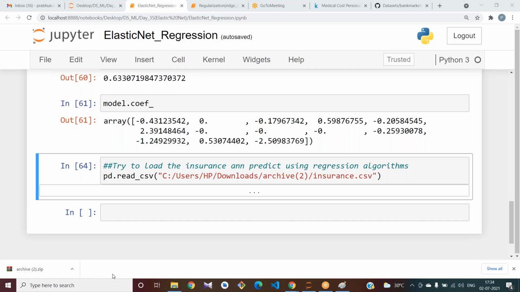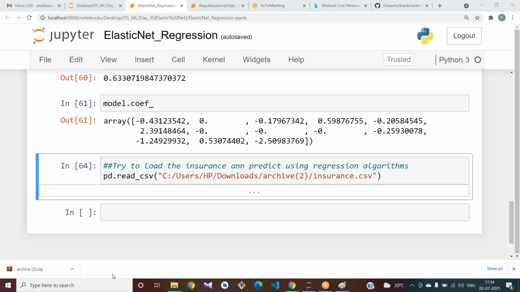For that purpose only, I have given you time to practice. See, the data is in this way.